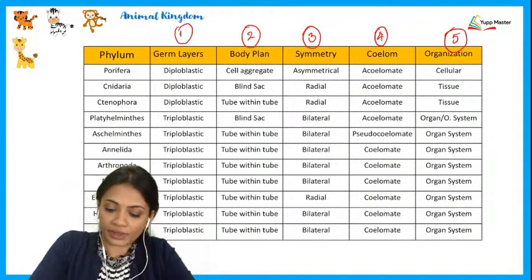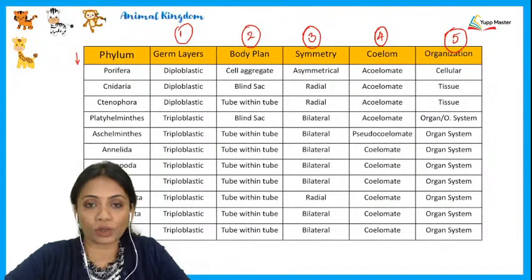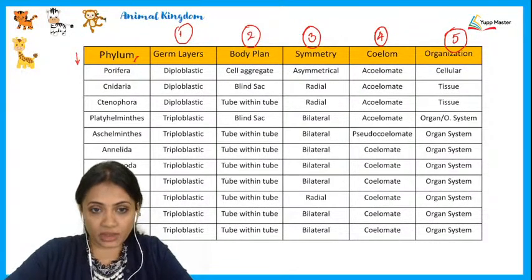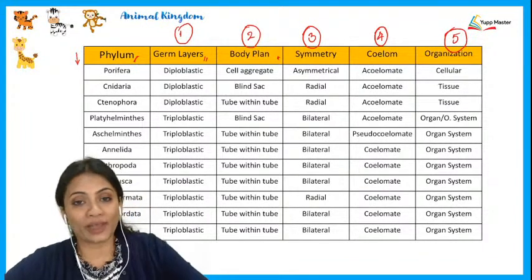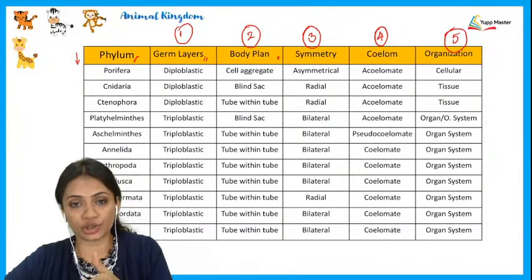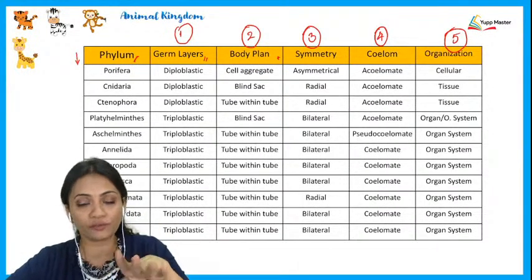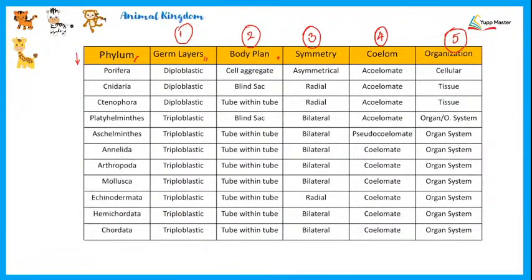Now, over here I have mentioned the names of all the phyla, and depending upon the characteristics, we will see where exactly the characteristic is changing, at which phylum this characteristic changes further. So let's begin with how we'll approach this whole tabular form. First of all, we begin with the first phylum, that is Porifera.